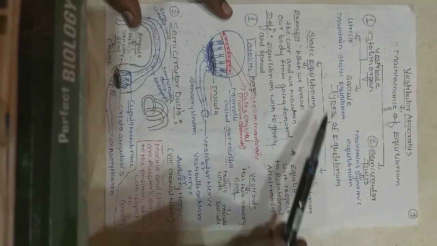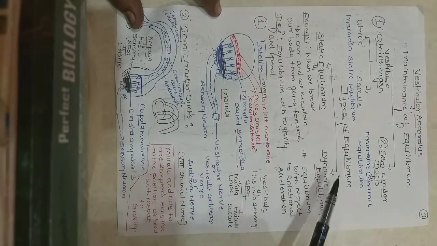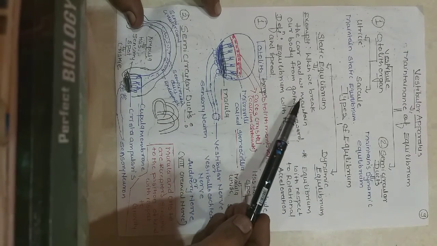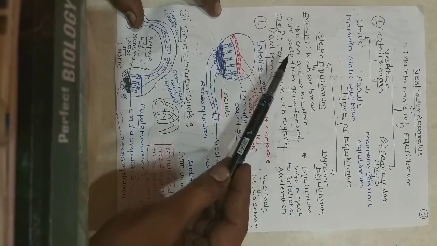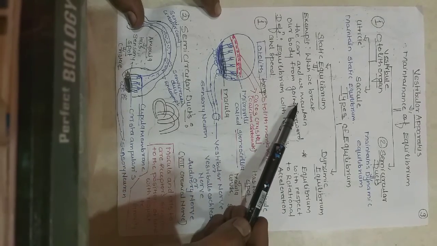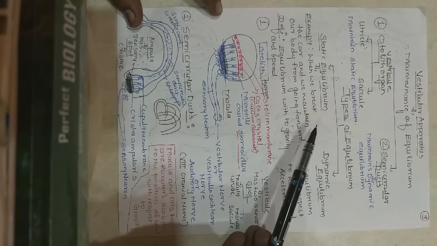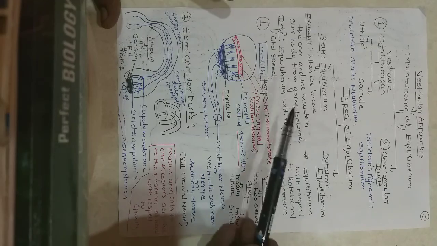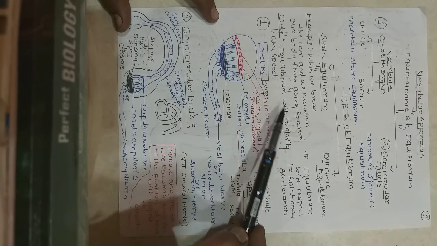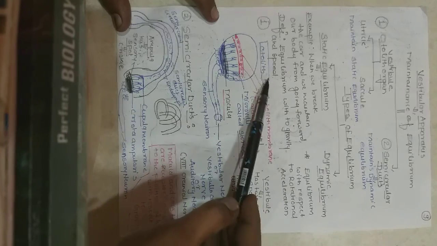There are two types of equilibrium, static equilibrium and dynamic equilibrium. For an example of static equilibrium, when we brake the car and we keep our body from going forward, whenever we are sitting in a car and brake for a speed breaker, we control our body. That is static equilibrium, equilibrium with gravity and speed.